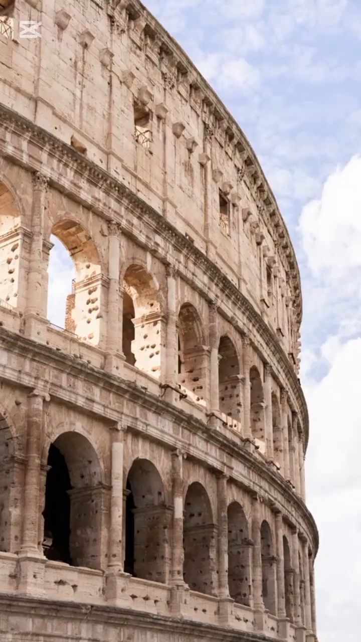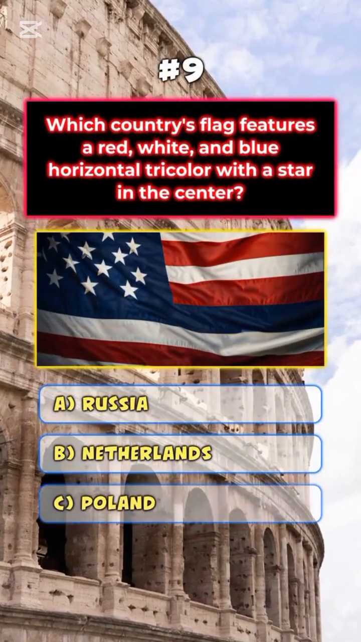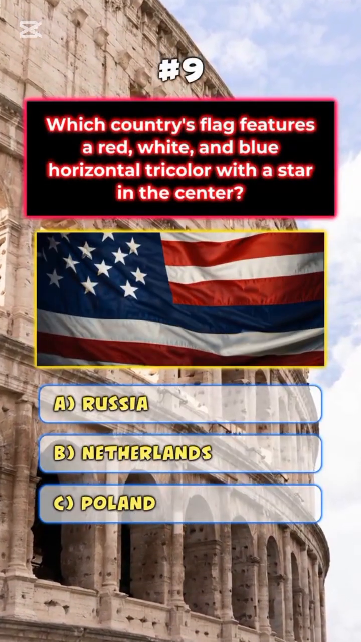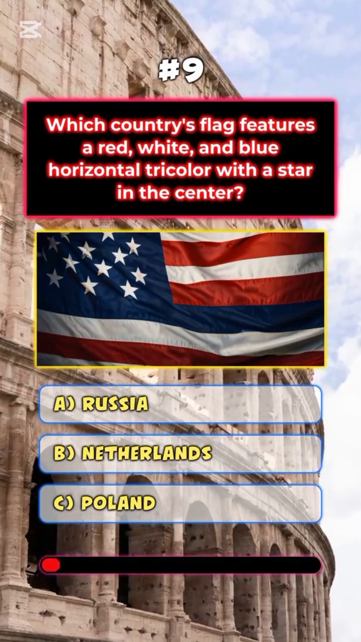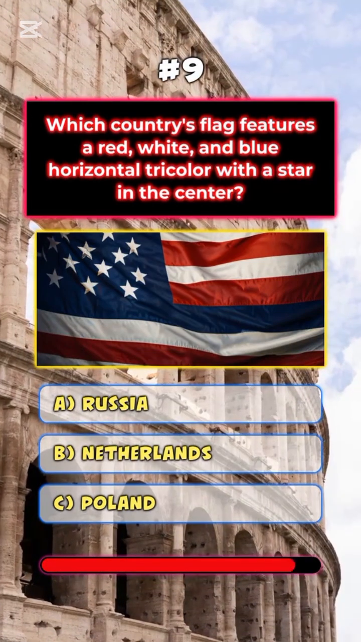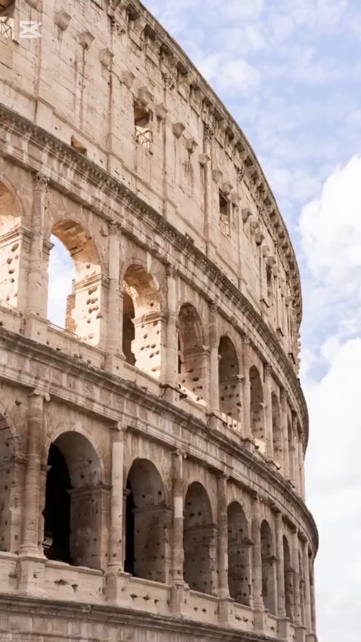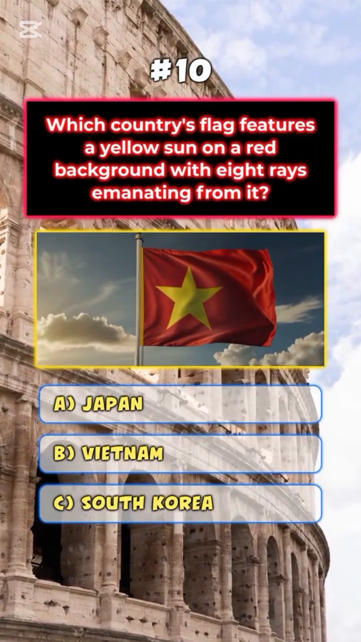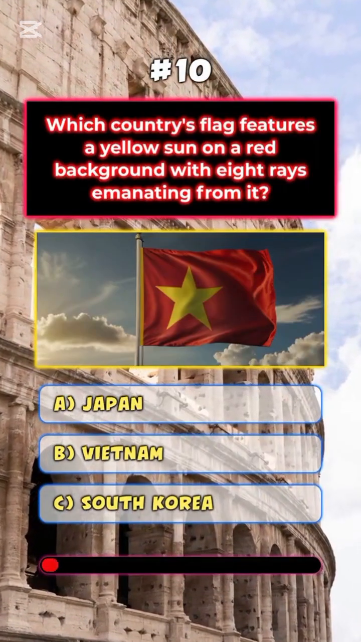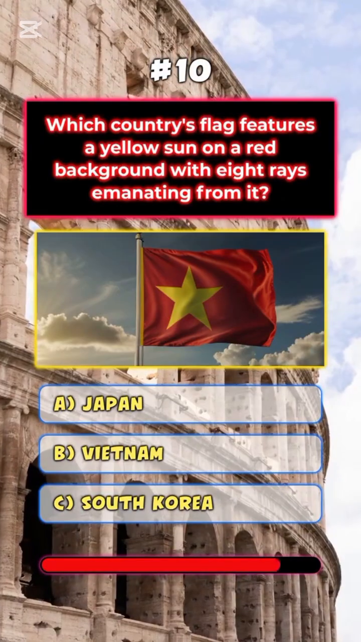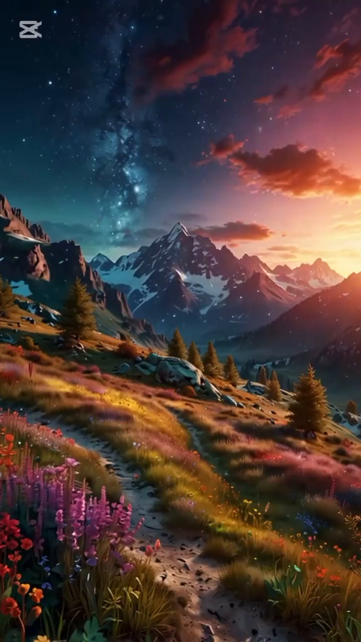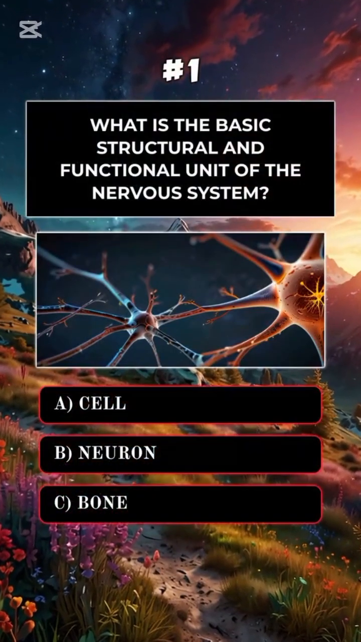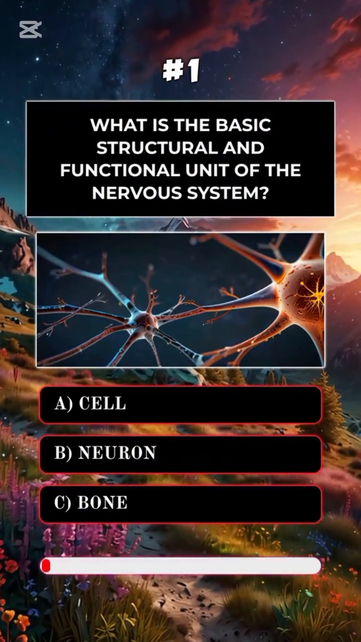A. India. Which country's flag features a red, white, and blue horizontal tricolor with a star in the center? B. Netherlands. Which country's flag features a yellow sun on a red background with 8 rays emanating from it? B. Vietnam. What is the basic structural and functional unit of the nervous system?